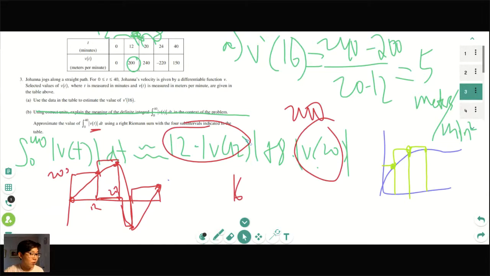All right, I guess we'll move on to the next part. Actually, before I do that, remember that you also need to memorize your midpoint sums, your left-right Riemann sums, and trapezoidal sums. And yes, you would take the absolute value. So you would not multiply by negative 220. You'd multiply by positive 220. So it would be 4 times 220, right? Because it's the change in x. So the subinterval here would be 4 times 220.